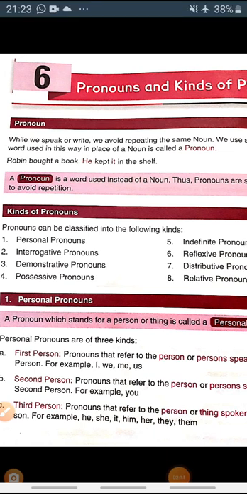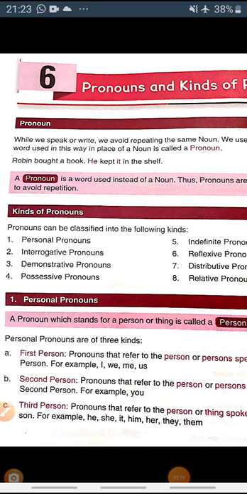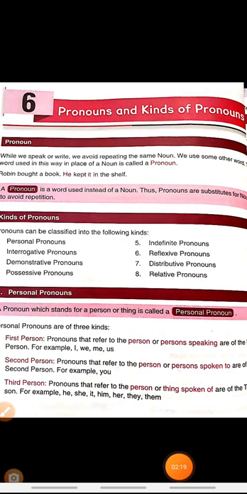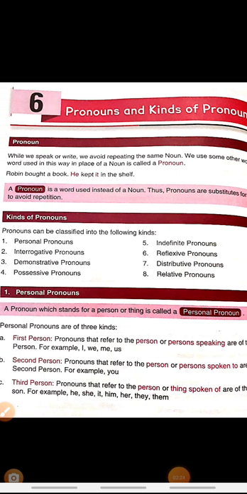So, the first type of pronoun is the personal pronoun. Personal pronoun is the pronoun which stands for a person or thing. As you all know, there are three types of persons. Personal pronouns are of three types: first person, second person, and third person.